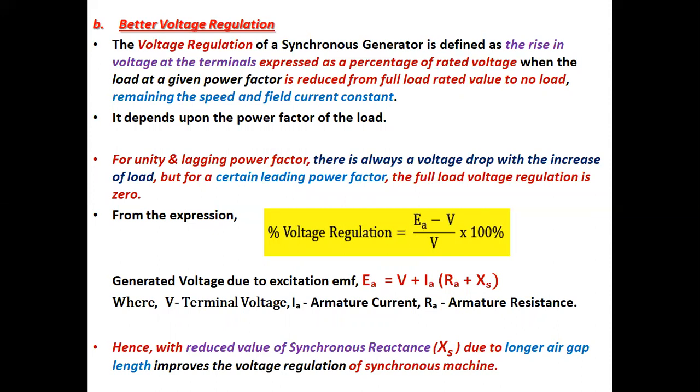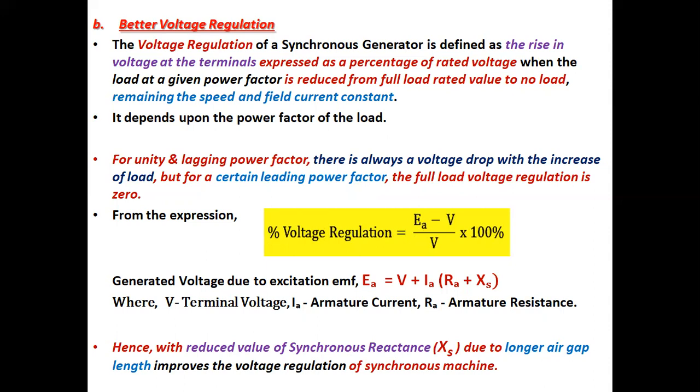For unity and lagging power factor, there is always a voltage drop with the increase of load, but for a certain leading power factor, the full load voltage regulation is 0. From the expression, percentage voltage regulation is equal to (EA minus V) divided by V into 100%.